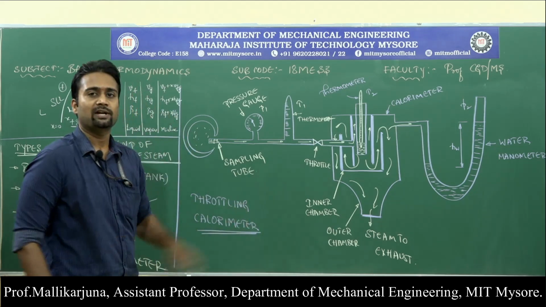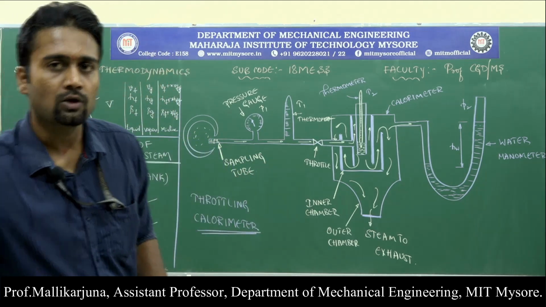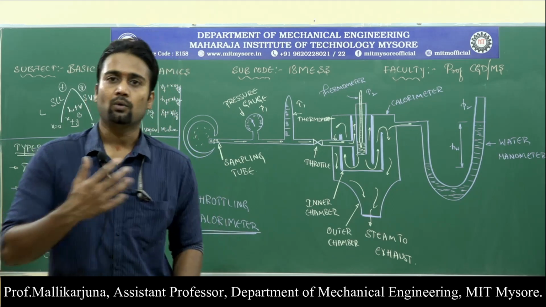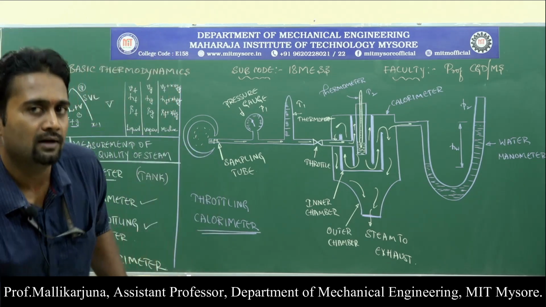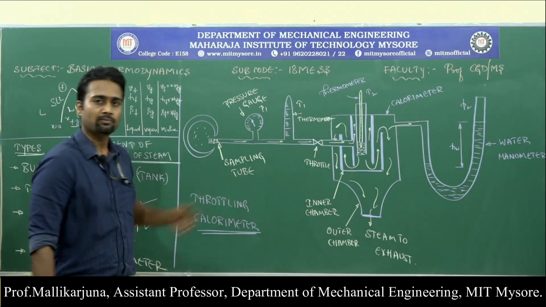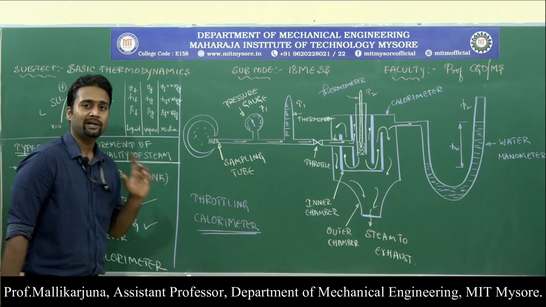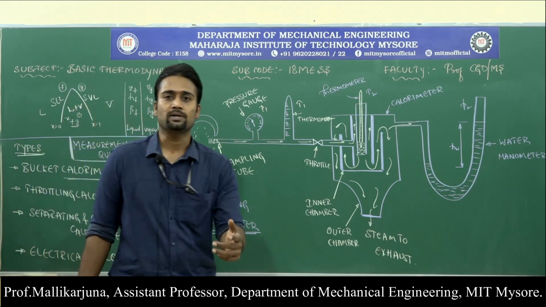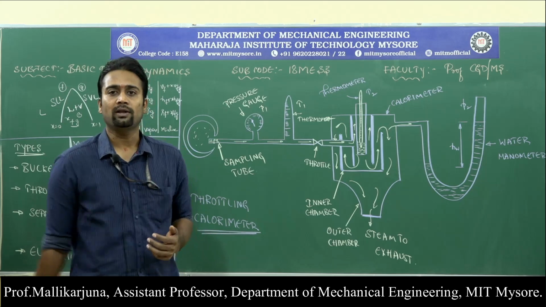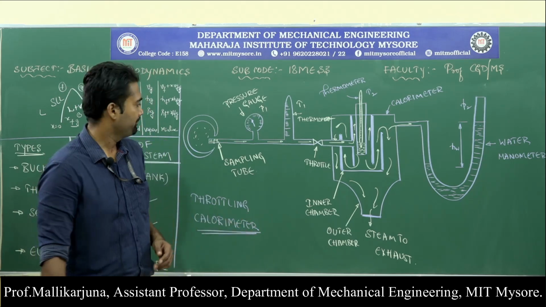In this session, let us try to understand the working principle of a throttling calorimeter, and then we can look at how to measure the dryness fraction from it. Make sure calorimeter means a device which is used to measure the amount of heat involved in a chemical process or a chemical reaction.